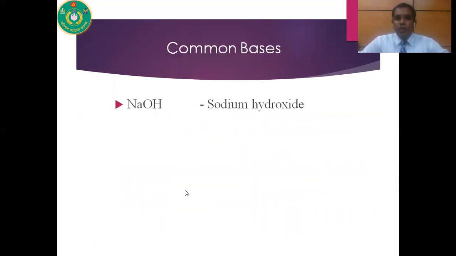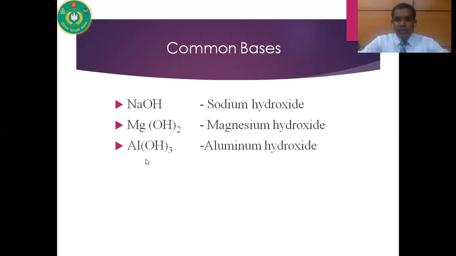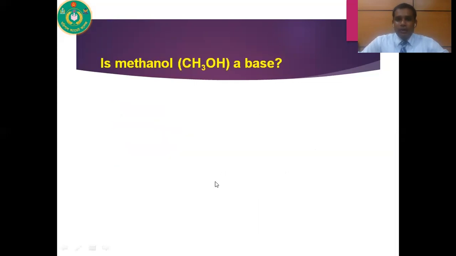So there are some common bases. For example, NaOH is known as sodium hydroxide, Mg(OH)2 is known as magnesium hydroxide, Al(OH)3 aluminum hydroxide, and NH4OH is known as ammonium hydroxide. So here is another question for you. Is methanol a base? The chemical formula of methanol is CH3OH.